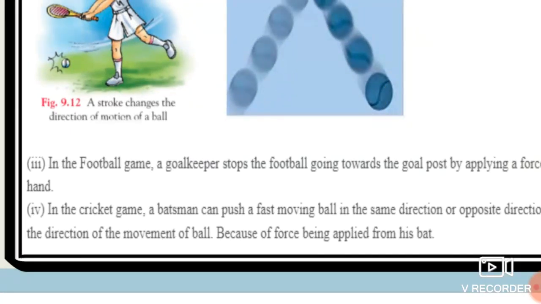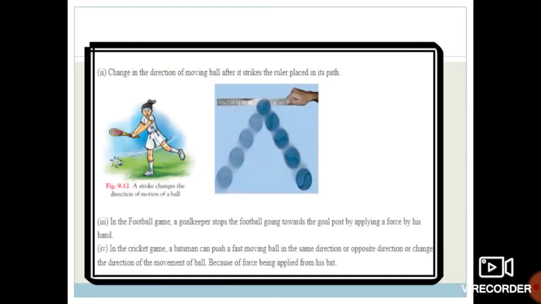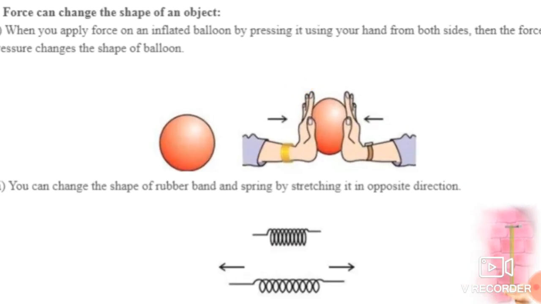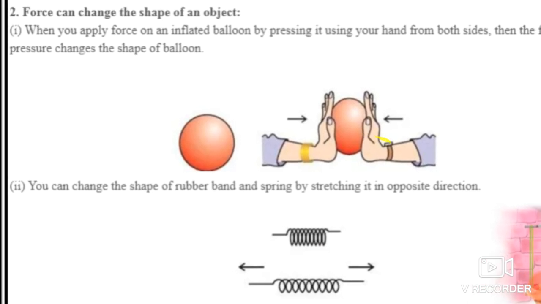Whenever force is applied by the bat on the ball, it can change the state of motion of that ball, and it can change the direction of the ball. Okay students, these are the effects of forces. See over here, the next effect is that force can change the shape of an object.